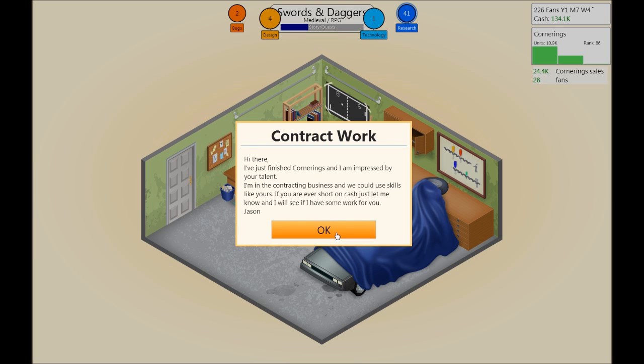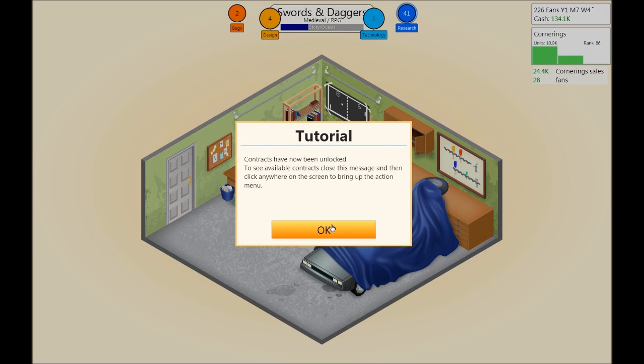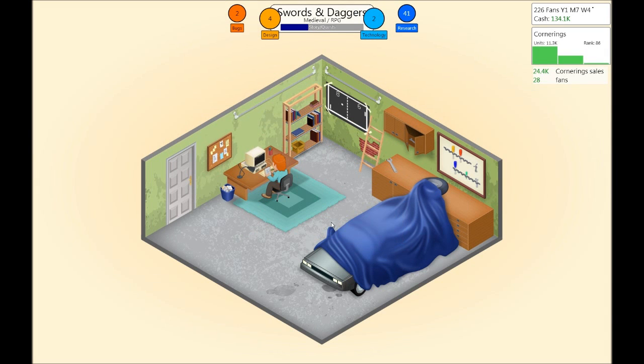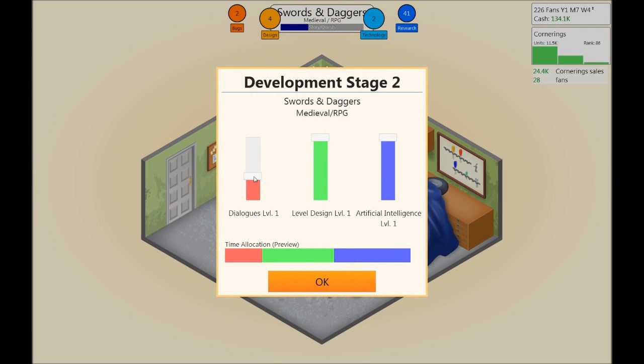So this is something we unlocked now. We are able to take contracts. Contracts have been unlocked. To see available contracts, close this message and then click anywhere on the screen to bring up the action menu. Well, we're busy constructing a game.